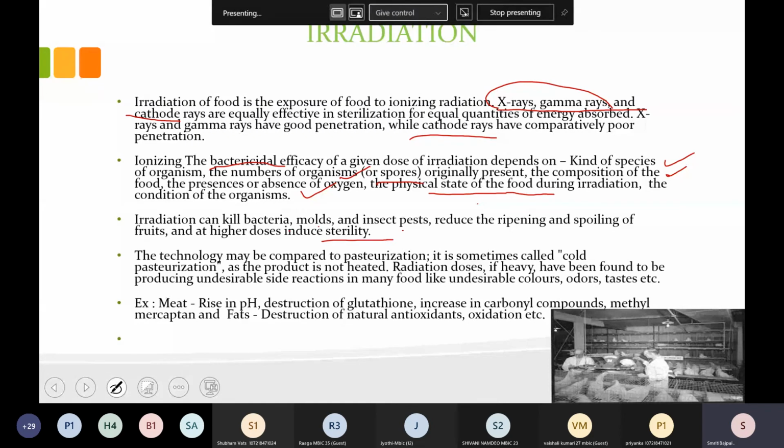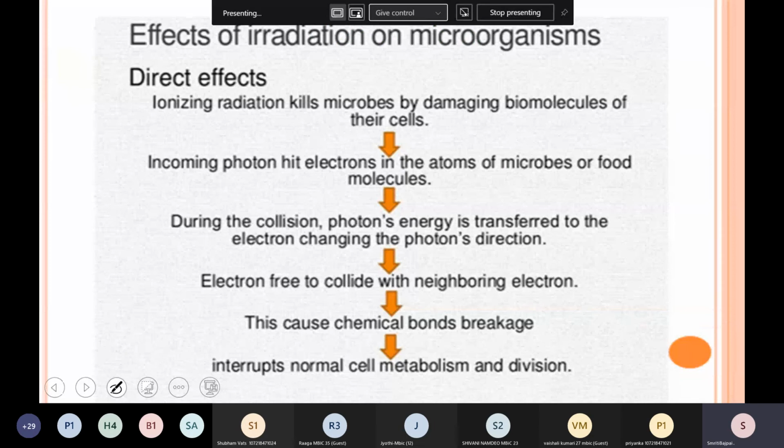Now after this we will see what is the mechanism of action of the irradiation on the organism, how the organisms are affected. So ionizing radiation will kill the microbe by damaging the biomolecules of their cells. Okay, they will damage all the biomolecules, whatever is there, proteins and all. Now how is it doing this? Incoming photons hit the electrons in the atoms of the microbe or food molecule.